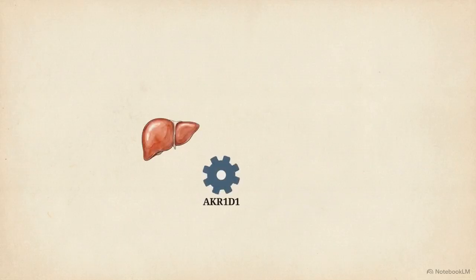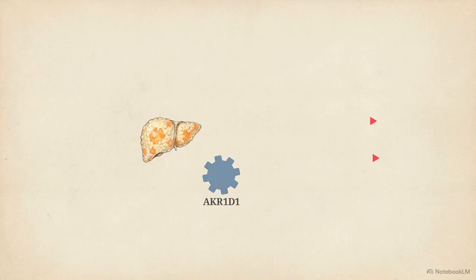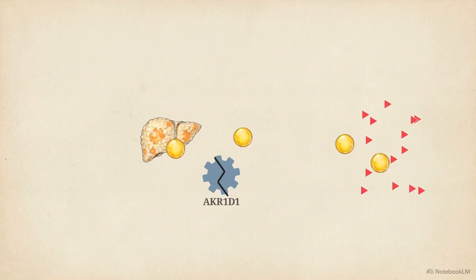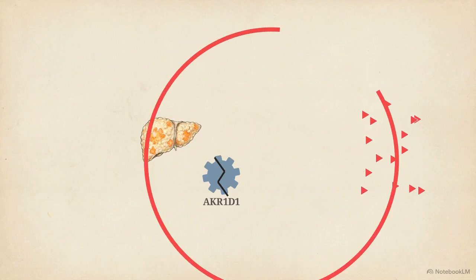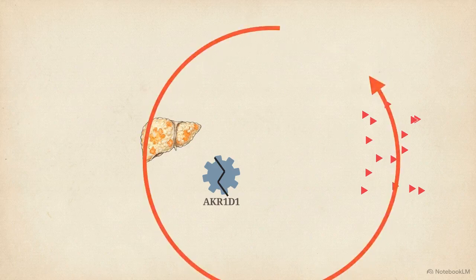Healthy liver tissue relies on an enzyme called AKR1D1 to routinely inactivate circulating androgens. This feedback loop illustrates the final complication. As fat infiltrates the liver, it downregulates AKR1D1 expression, crippling the body's ability to clear excess androgens. This biochemical failure locks the patient into a permanent metabolic endocrine loop, where liver disease continuously degrades the hormonal environment.